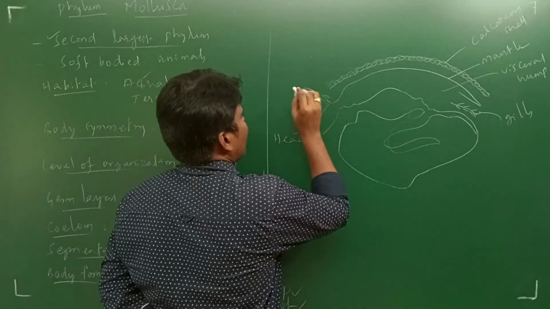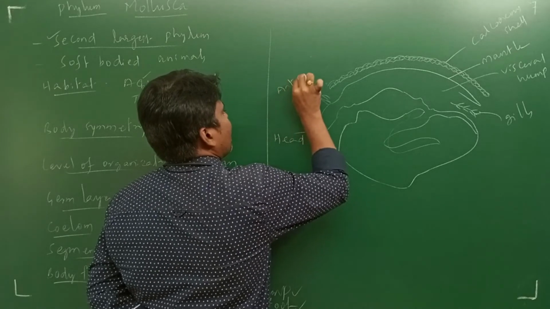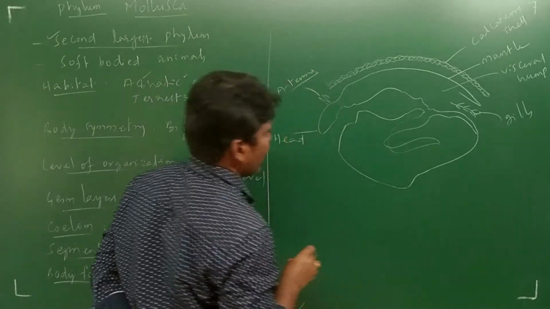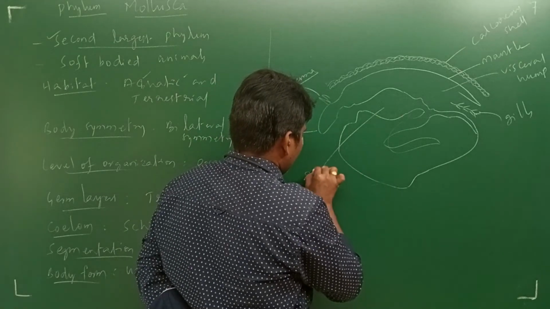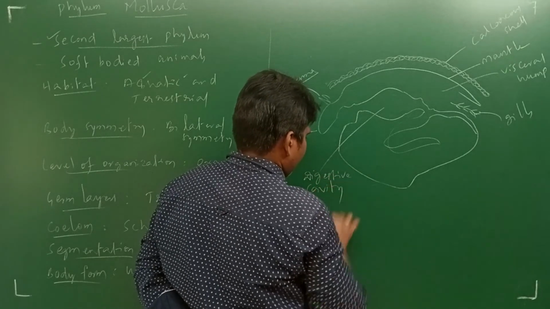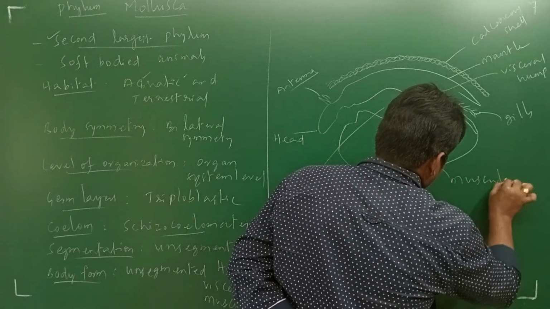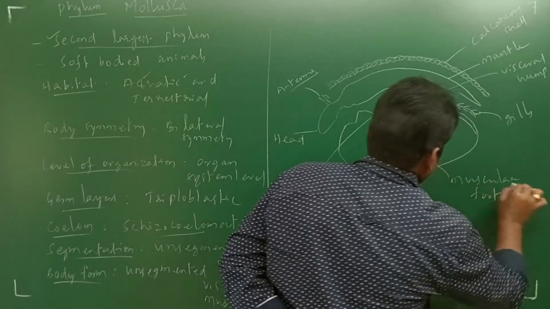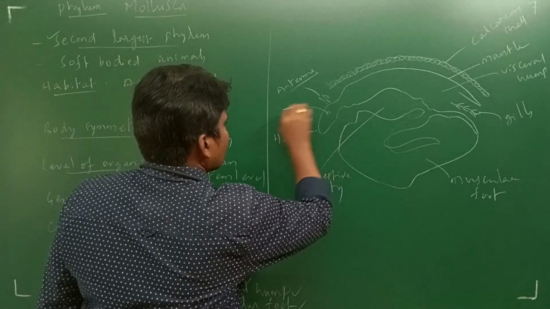Next, these are the sensory parts, antennary parts, which are going to be present. And next, this is the digestive system, the digestive cavity or alimentary cavity. This is the muscular foot. Just go through the diagram, I'll explain. Here it is, eyes are going to be present.